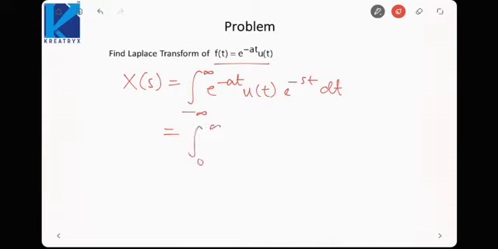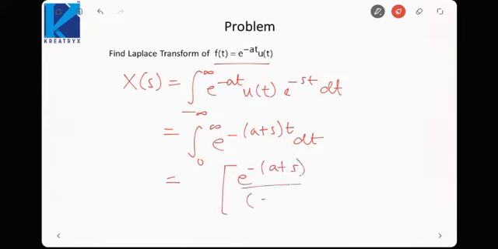So this will be the integral from 0 to infinity of e raised to power minus (a plus s)t dt. Okay, now if we integrate this, it will be e raised to power minus (a plus s)t upon (a plus s), from 0 to infinity.